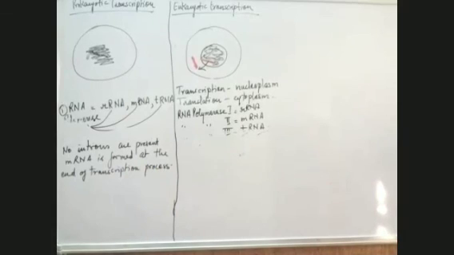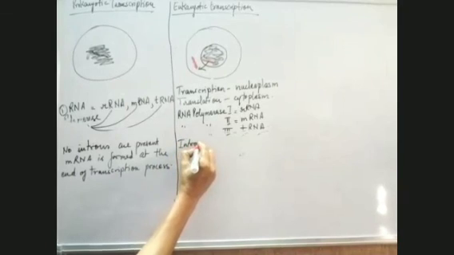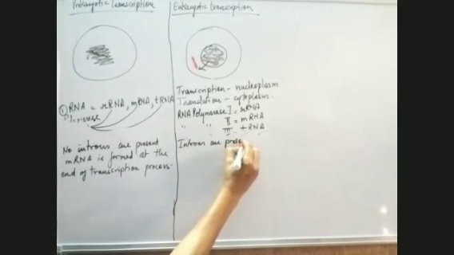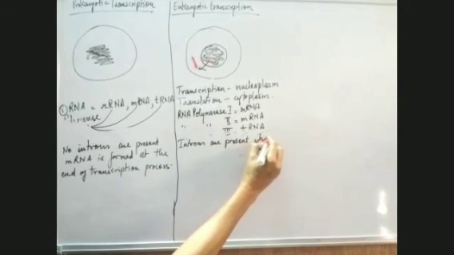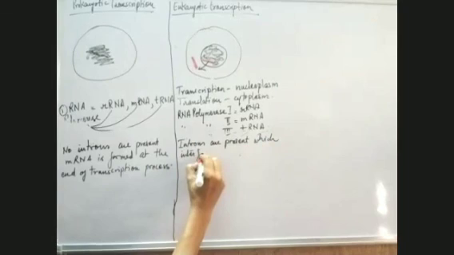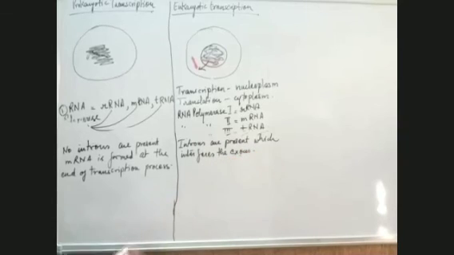What happens in case of eukaryotic cell? What is formed as a result of transcription is hnRNA. That means here introns are present, which interfere with the exons.